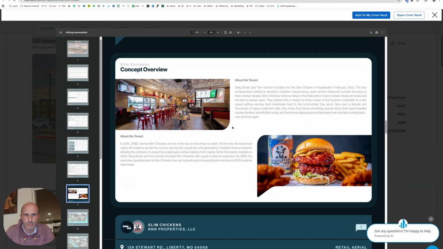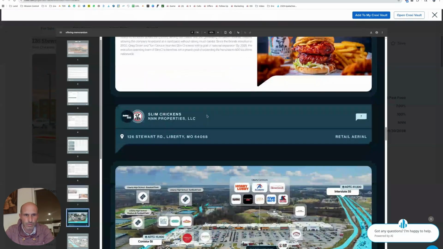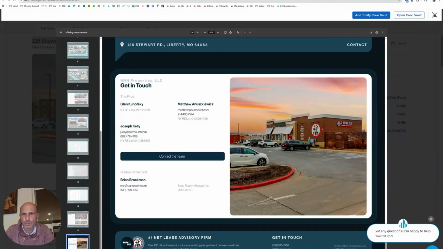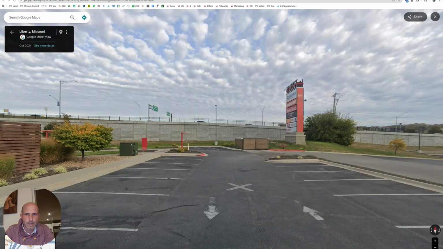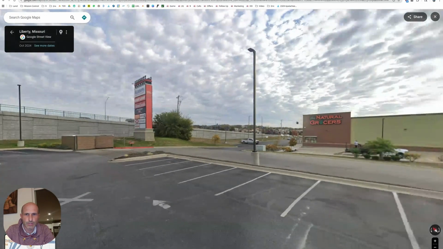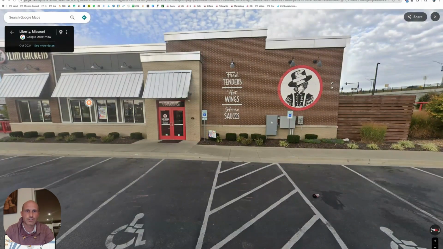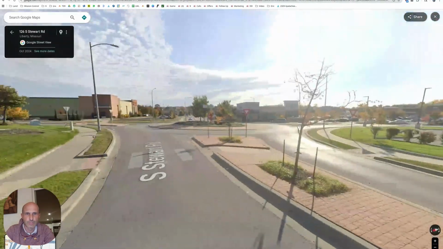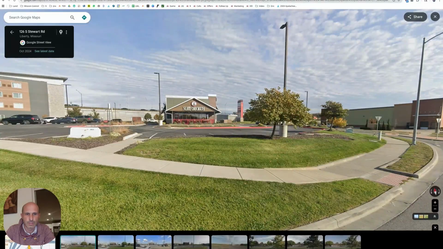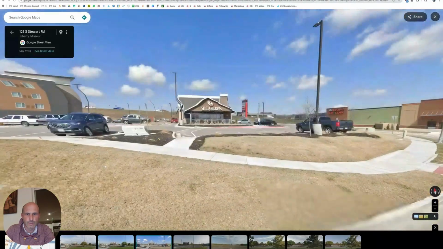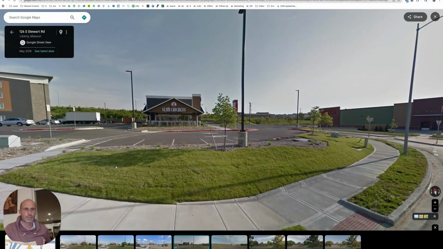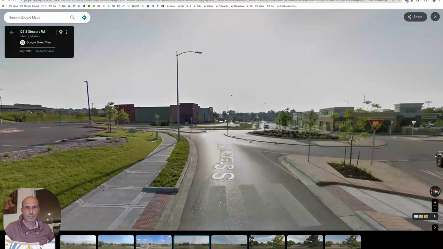So here's some food. Here's a picture of the shop or one like it. There's a bunch of roofs around here. Whole sales pitch going off. Let's look at Street View. Academy Sports, Petco. Here's the Slim Chickens. Fresh tenders, hot wings, house sauces. Let's see, I want to get out to a street. Maybe this street will work. Okay, let's see if we got some history. 2013 or something it said. 2016 it's dirt. 2018 it's a shop. So they did a full-on shop here.